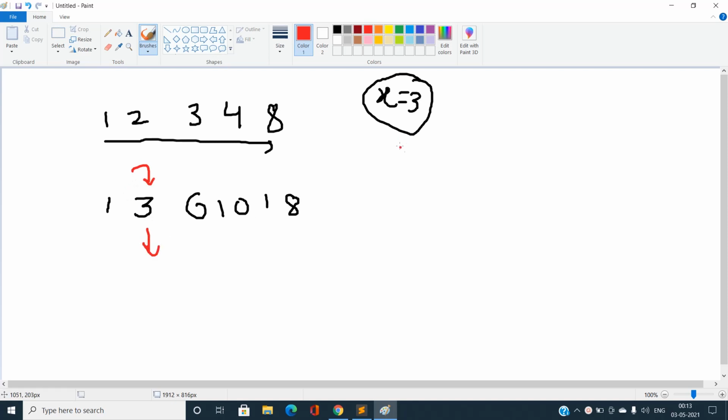In terms of the statement, I will put this weight 1 over the pan, and again this weight 2 over the pan, and during this process you can see at this step my weight is exactly equal to this value of x, that is 3, and according to the problem statement, it will explode. So we need to avoid that condition. The basic thing is we need to find a certain permutation of this array, and if it exists, we need to print yes and print the order of the elements arranged in this array.